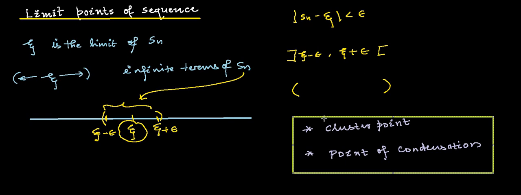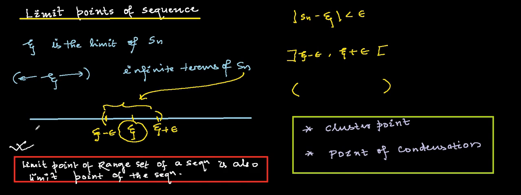So it is clear that in this open interval, the set is of the range of Sn, because whatever values we give to n, they are reaching towards this xi, and this neighborhood contains the range of Sn. So from here, one idea can be introduced: the limit point of the range set of a sequence is also the limit point of the sequence. This is the important note that we have deduced from the limit point definition.